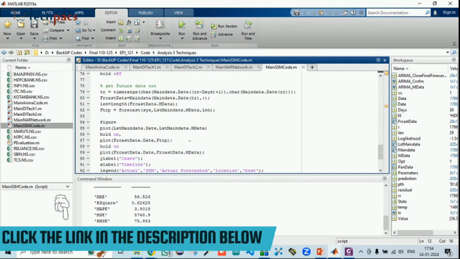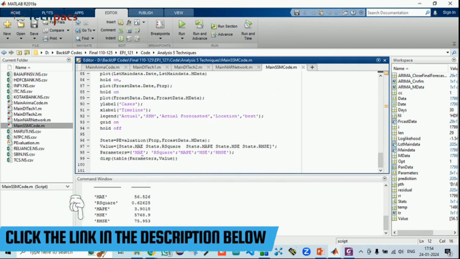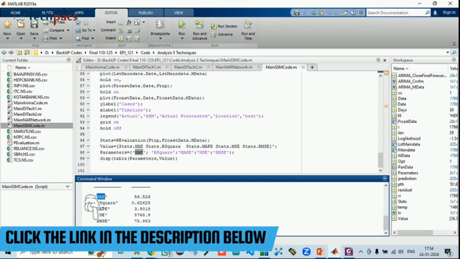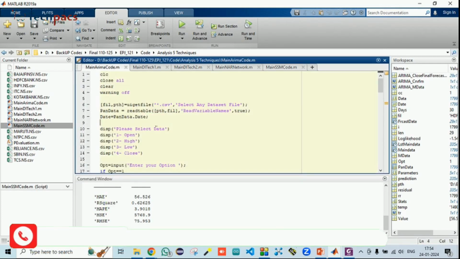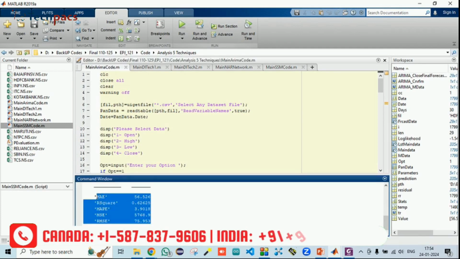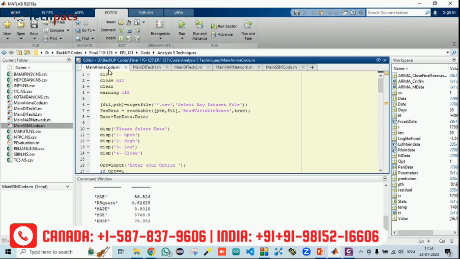So the outcomes will be shown here. Finally the analysis has been done in parameters like MAE, R square, MAPE, RMSE and MSE. After running it for all different companies, we made the stats and did the analysis in terms of these parameters. After the analysis, we came out that ARIMA was getting better results when compared to the other models.